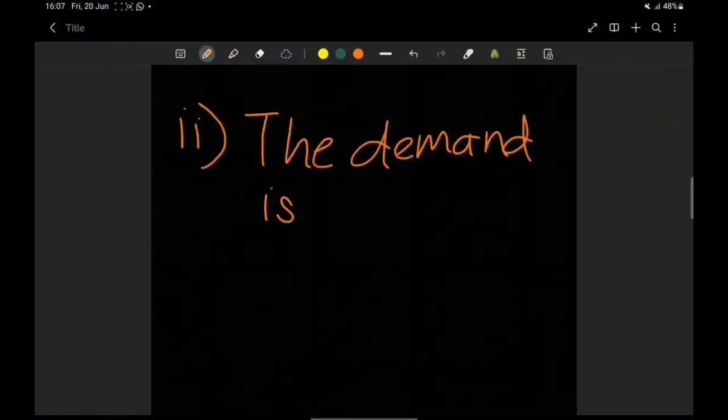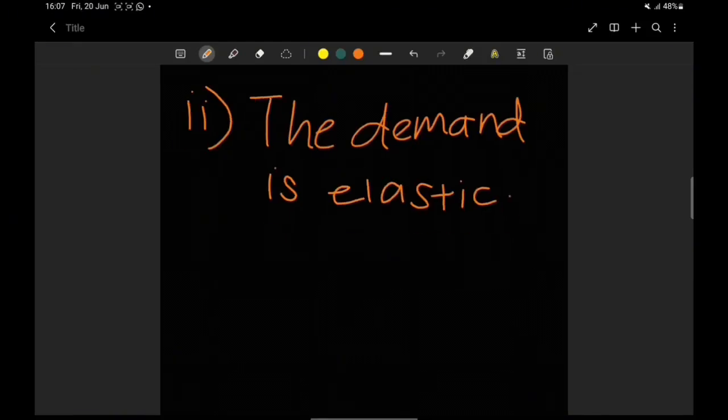The answer for question number 2: the demand is elastic. Since our price elasticity of demand, 1.5, is bigger than 1, a small change in price leads to a large percentage change in quantity demanded, and consumers are relatively responsive to price changes.